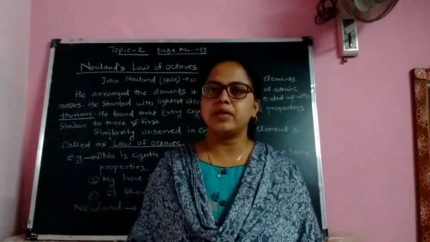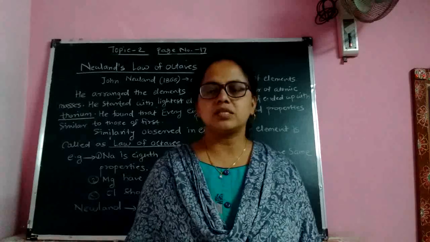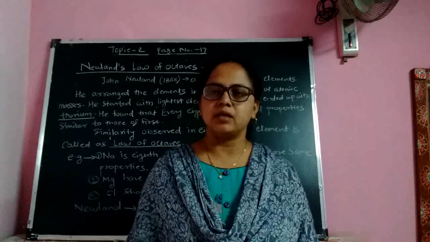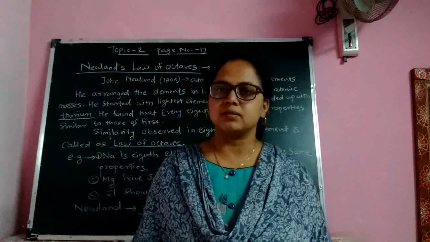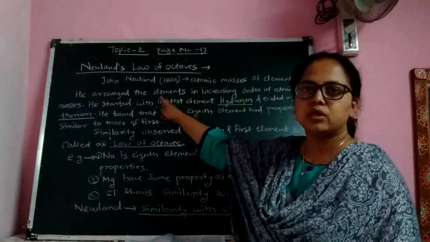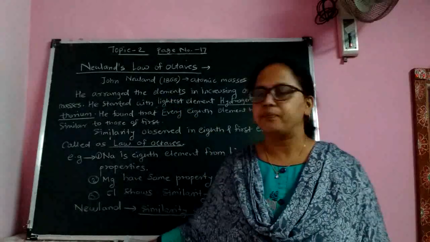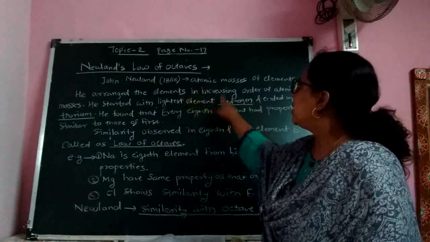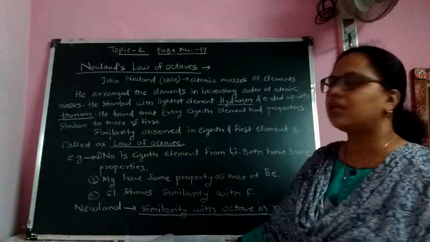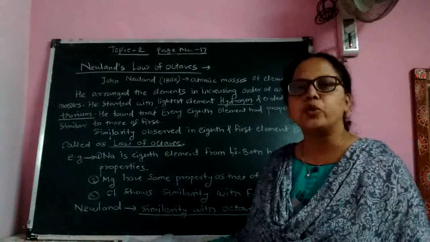The next point is on page number 17, Newlands' law of octaves. After Dobereiner's classification, the scientist Newlands tried to classify the elements according to atomic masses. In 1866, John Newlands tried to classify the elements according to their increasing atomic masses. He arranged the elements in increasing order of atomic masses, starting with the lightest element, hydrogen, and ending with thorium.